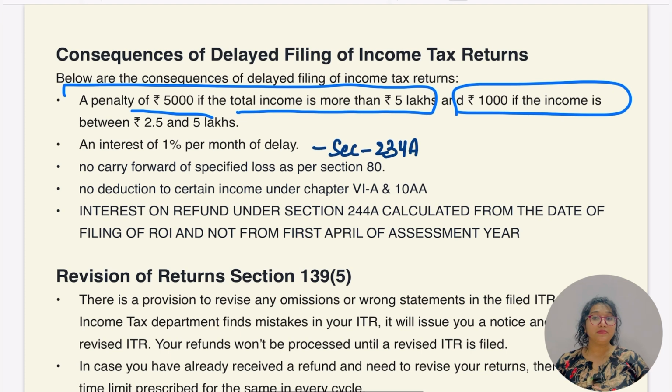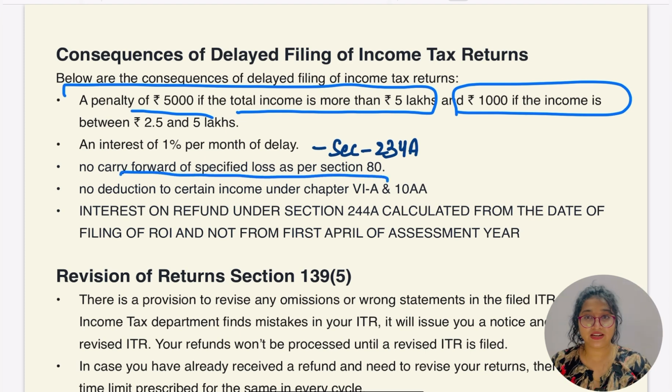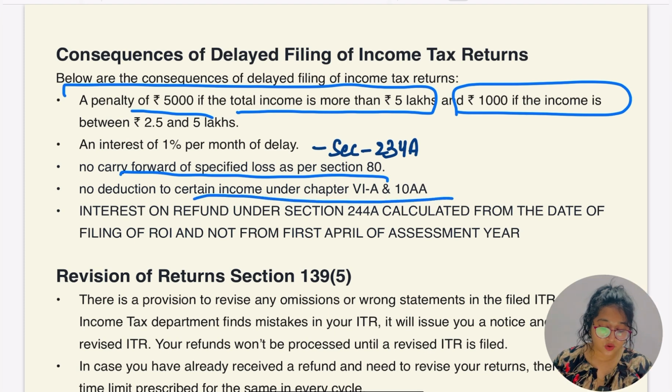Interest of 1% per month in case of delay is going to be imposed. Okay, and no carry forward of specified loss under section 80 is going to happen. No deduction in certain income under chapter 6A and 10AA. Interest on refund under 244A is calculated from the date of filing of return of income.